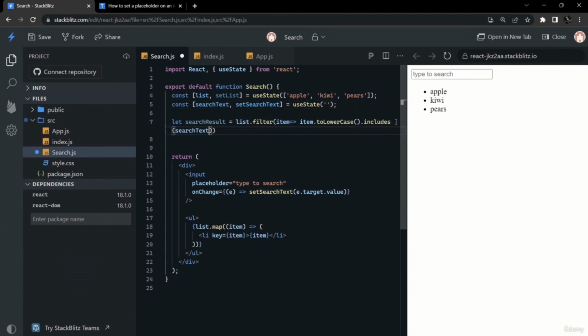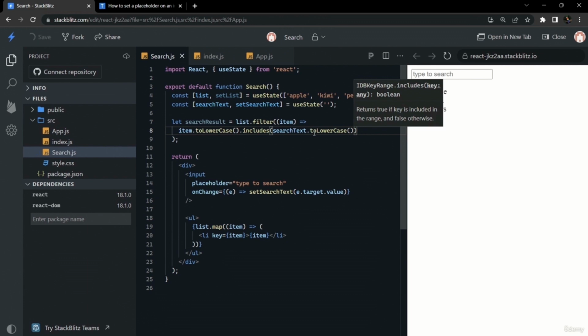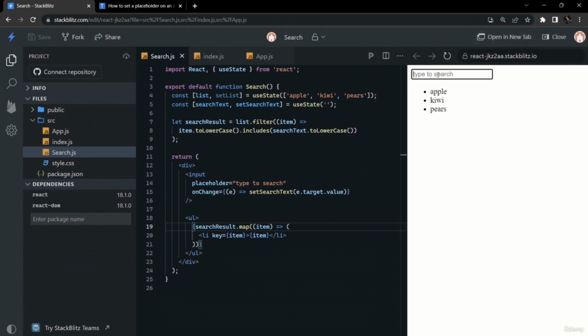So item.toLowerCase().includes. The search text also needs to be in lowercase for proper testing of includes. So now it is ready, we just need to change this list.map in our template to the updated searchResult. So we have changed it. Now we can test our app.